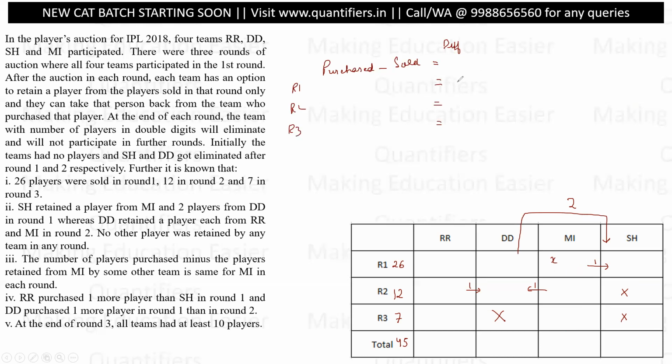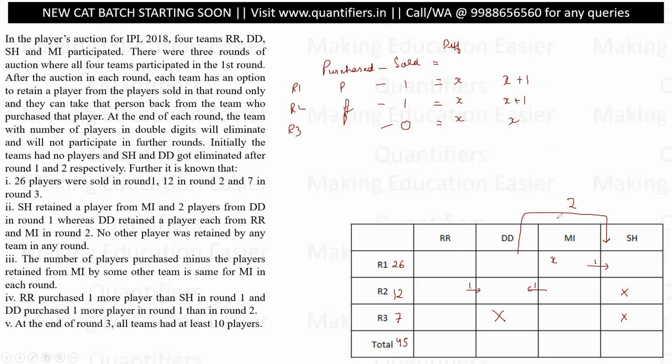All right. So let us say the difference is x, x and x. This difference is the same, right? If I assume it to be x, x, x, see, the player retained from Mumbai in the first round is 1. Player retained from Mumbai in the second round is also 1. Player retained from Mumbai in the third round is 0. Mumbai had one player retained in the first round, in the second as well, and none in the third. Which means the purchased players of Mumbai in the first two rounds are the same. In the first two rounds they purchased x+1 players, and in the third round x players.